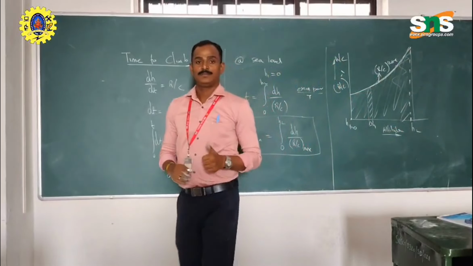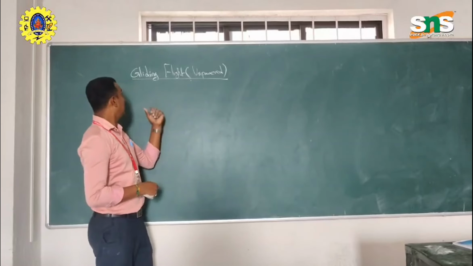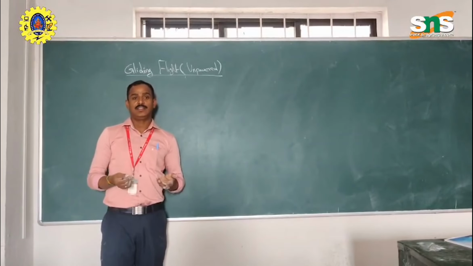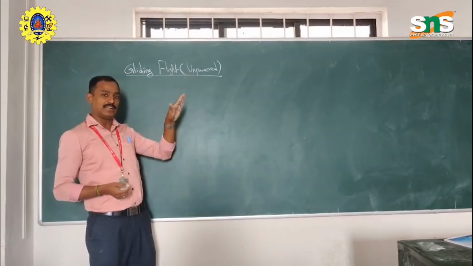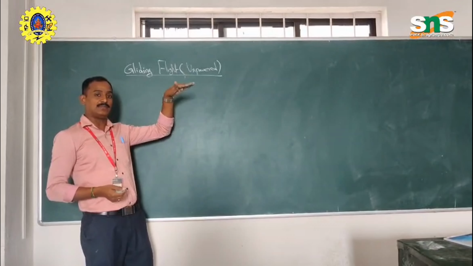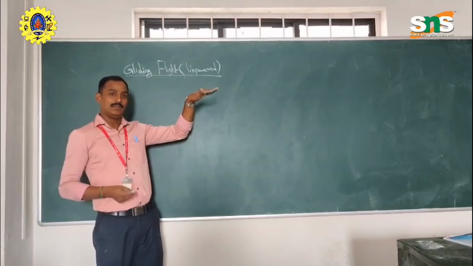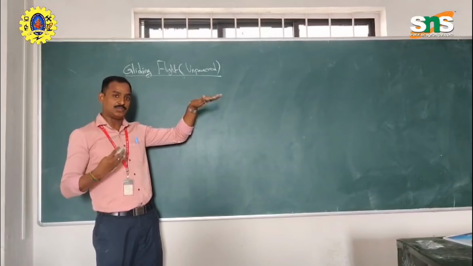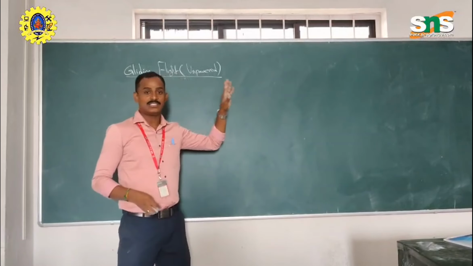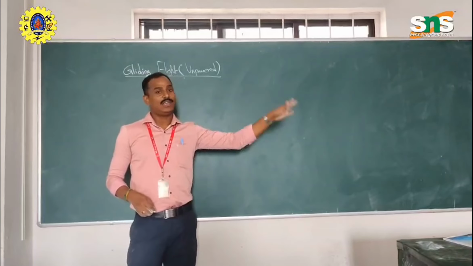After the time to climb, we need to find out the gliding rate, in the power off condition, that is the engine failure condition. The rate of climb is done, the time to climb is done, and the service ceiling has been achieved. Once at this level, the engine may fail or there may be some other issue, so the aircraft must be able to glide. For that condition we have to calculate the gliding velocity of the aircraft.